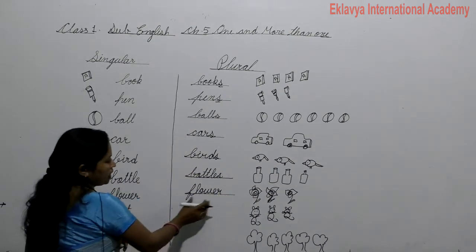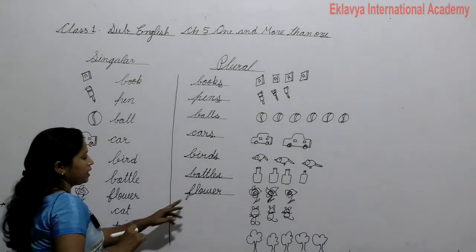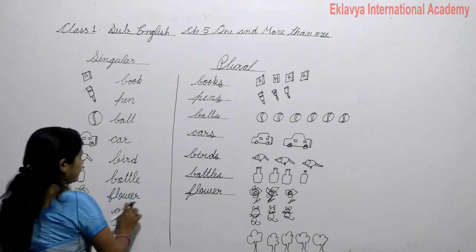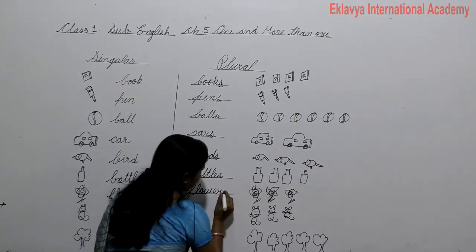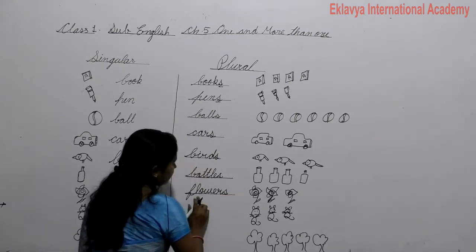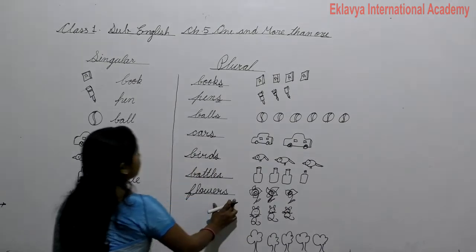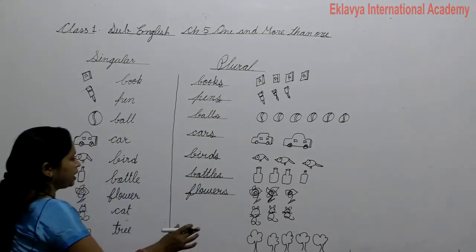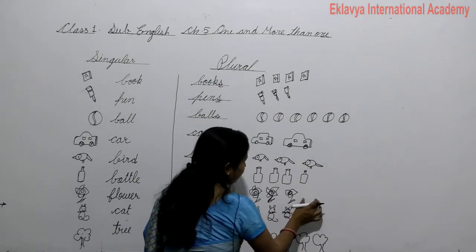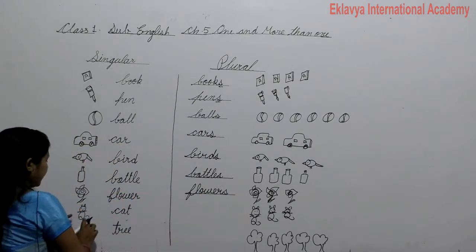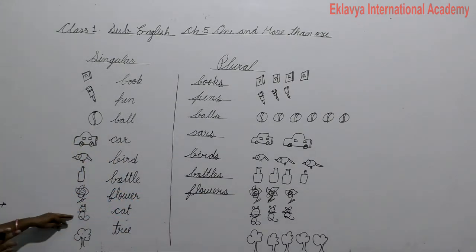Yes, what is missing? Read this word, flower, and this flower, and what is missing? Adding s: flowers. The correct word is flowers, which means plural. There are more than one flower, many flowers. Okay, flowers.